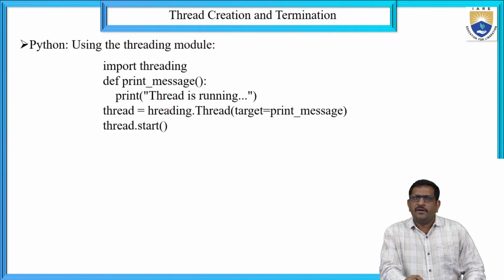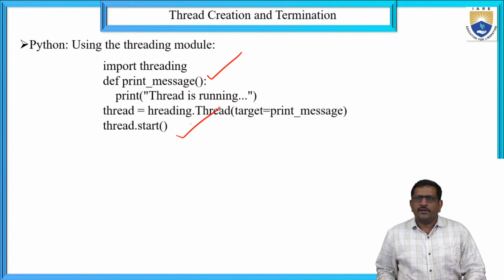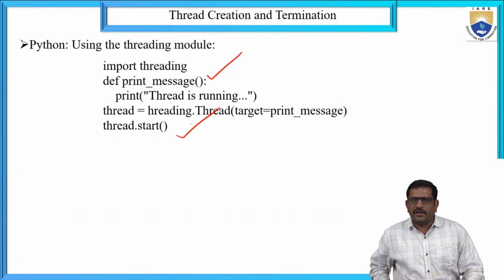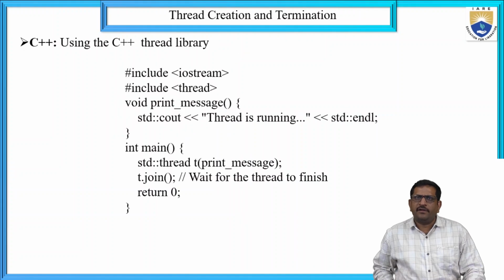Here, by default, we define a function print_message, which prints "Thread is running". Then thread equals threading.Thread, with target equals print_message, and then thread.start. Execution will be done by creating this thread. Now the execution process can be done.